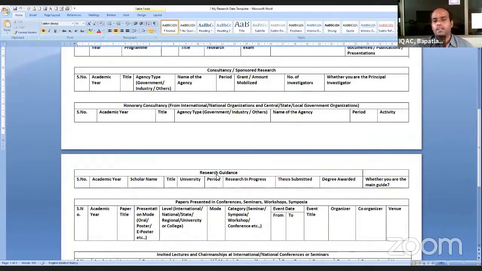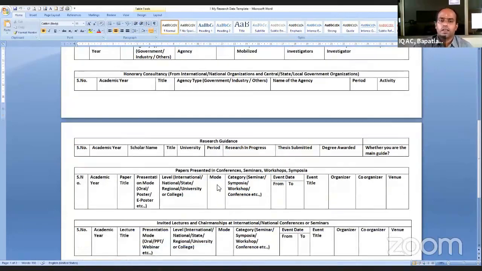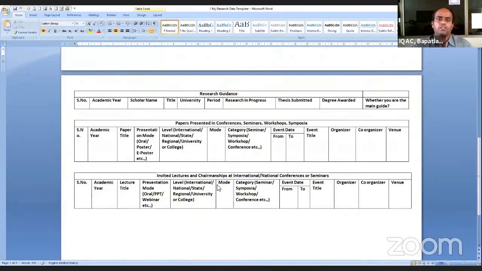If you are a senior faculty and have PhD supervisorship, the details regarding what research guidance you have given, and the papers you have presented in conferences, seminars, workshops, symposia, not only at the national level but at the international level.